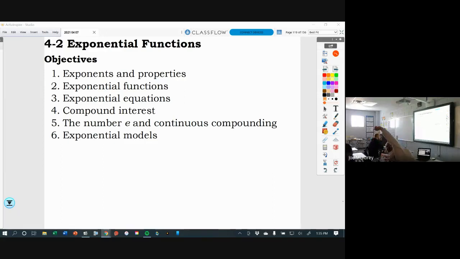Okay, 4.2, exponential functions. What do y'all remember about exponential functions? Something.